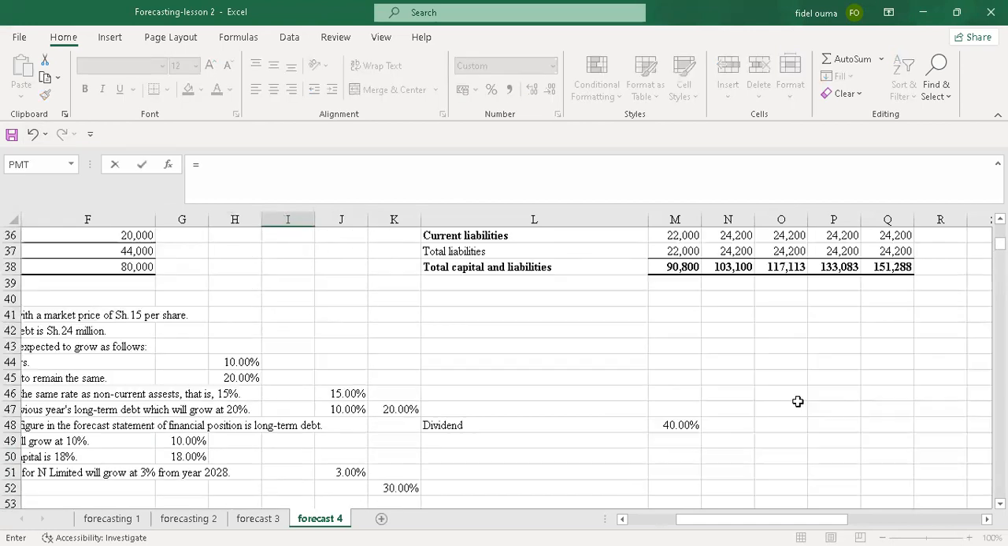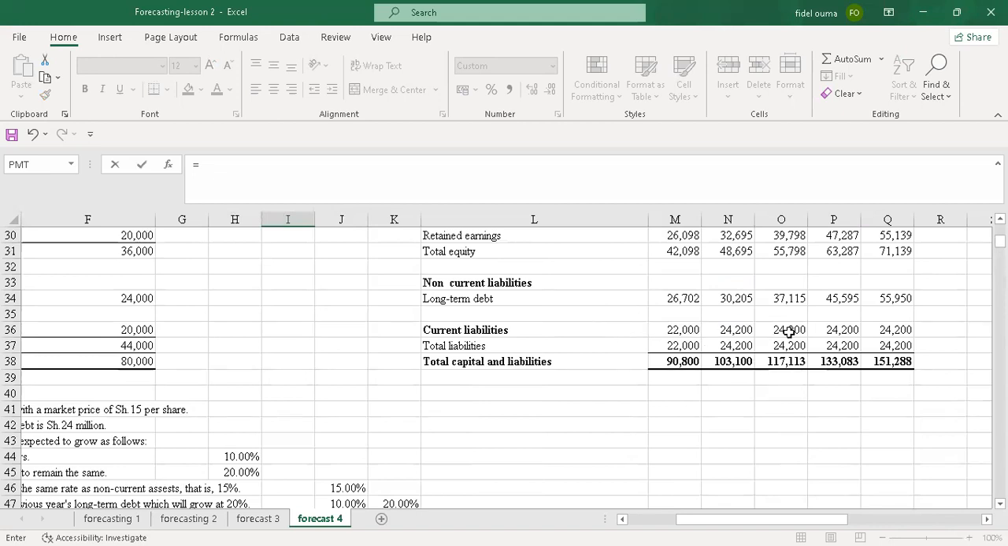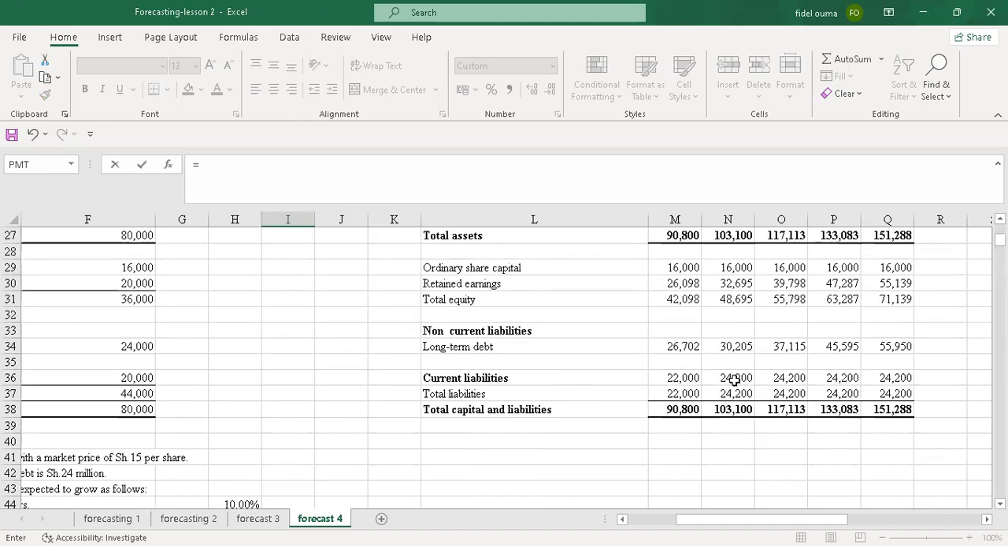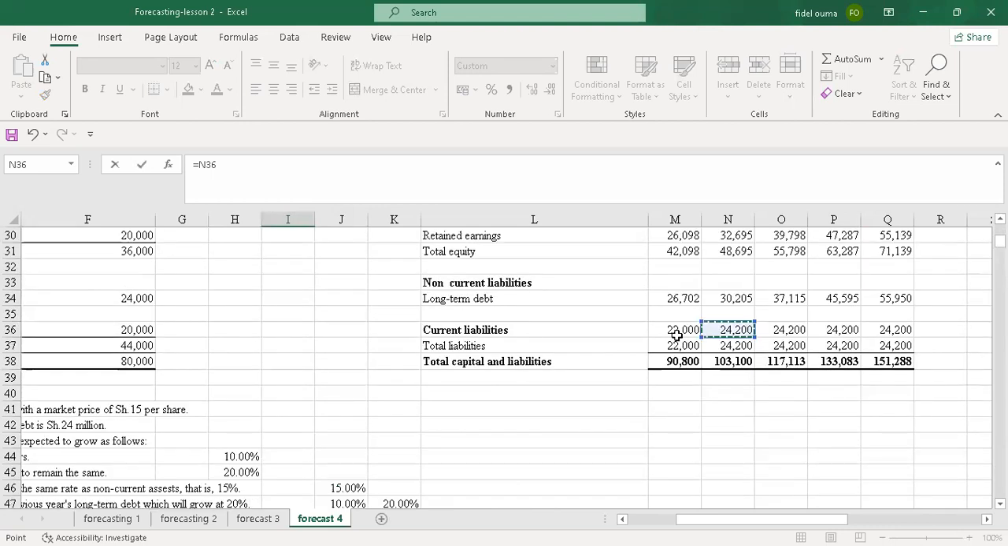Let me go to the next one. So I'll have 24. How come this is 24, 24, 24? No, this can't be 24, 24, 24. Let me see where we went wrong. Current liability was 22. No, let me do a correction here.